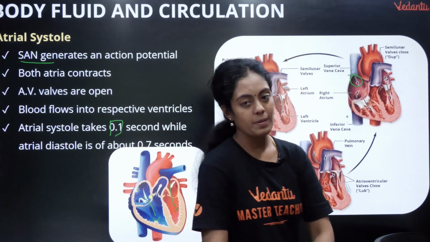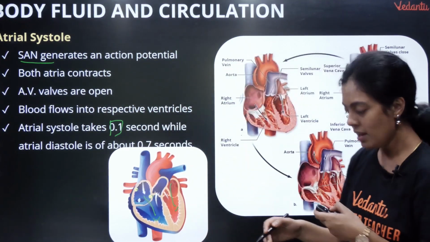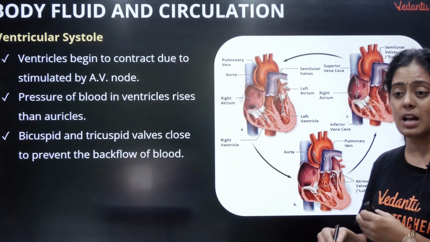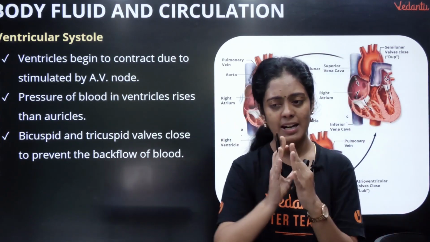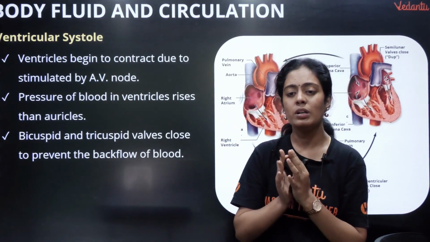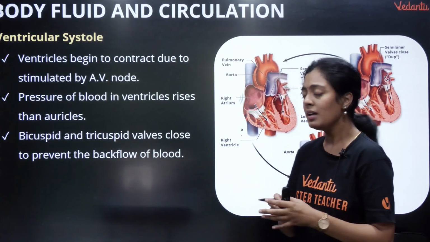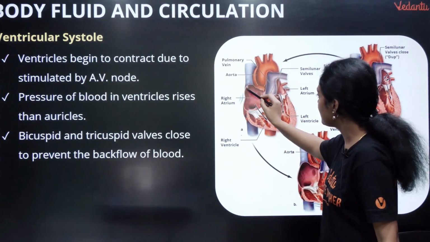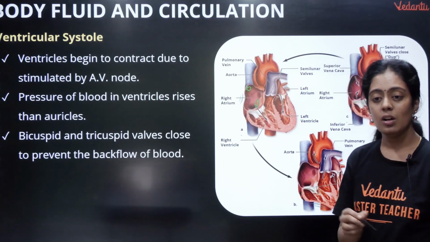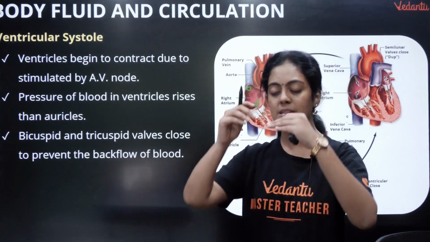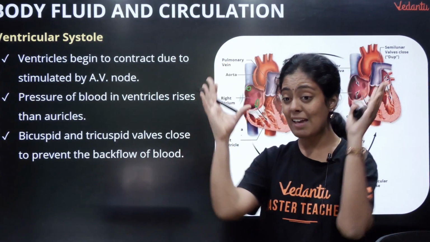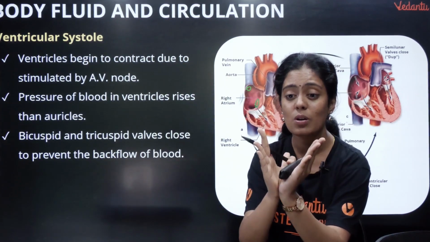Okay, understand this, children. We finished the second step. The third step is ventricular systole. Now the atria have contracted, correct? Now what is going to happen? The stimulation is passed from the SA node to the AV node. Now the AV node is going to pass its action potential to the AV bundle and my ventricles will contract.